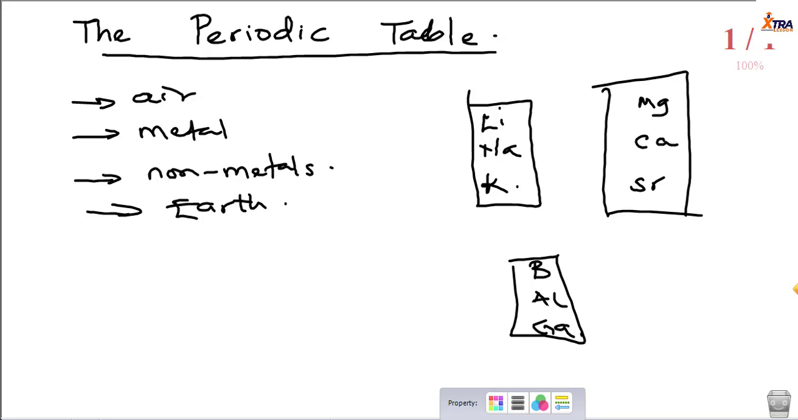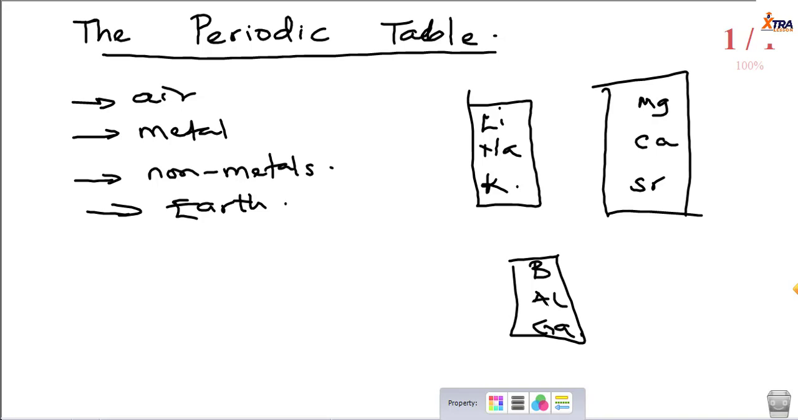After Dobereiner, we had a man called Joseph Proust. Joseph Proust didn't only contribute to the periodic table, he also contributed to our study of atoms when he gave us the law of definite proportions: that all pure samples of a particular chemical compound have the same elements in the same proportions by mass, which we still follow even up to today in balancing chemical equations.